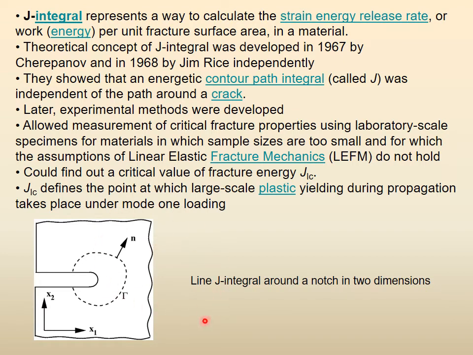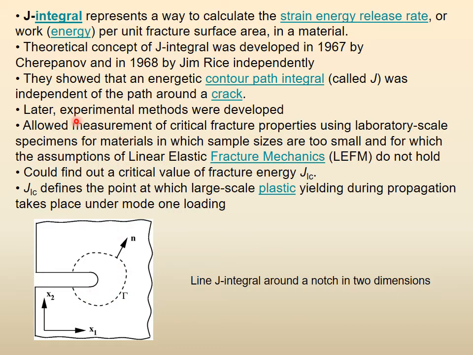So if you see it now, we are trying to find the J integral here. So we take this path, we take a rectangular path, we take another parallel type of path, whatever path we take, this integral will be the same. So then it is called a path independent integral,